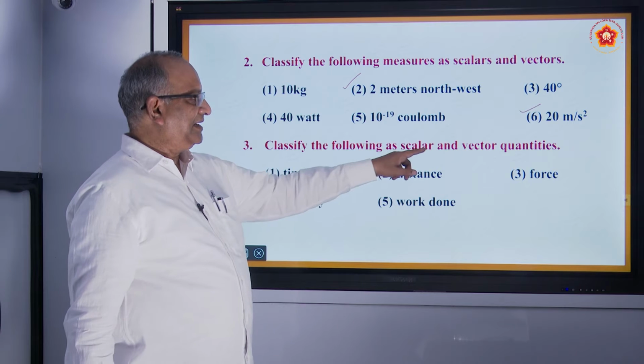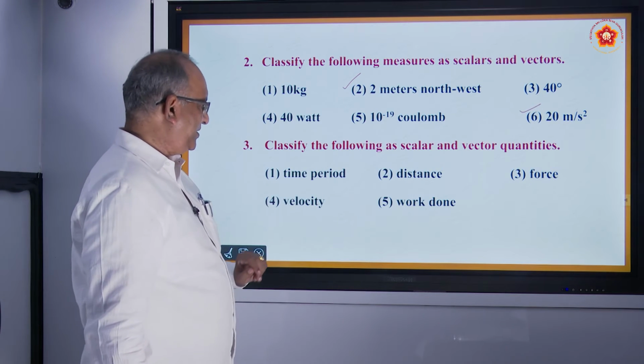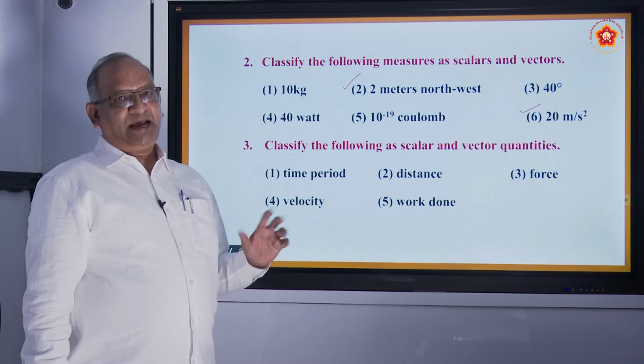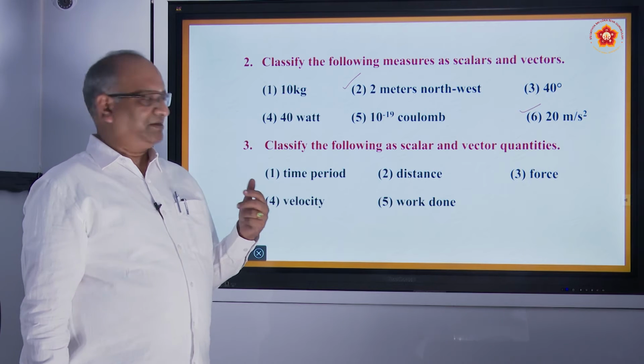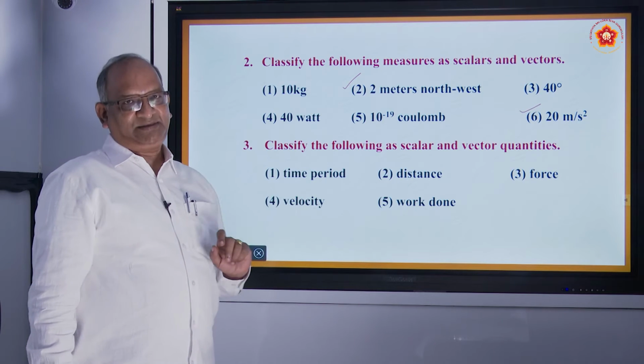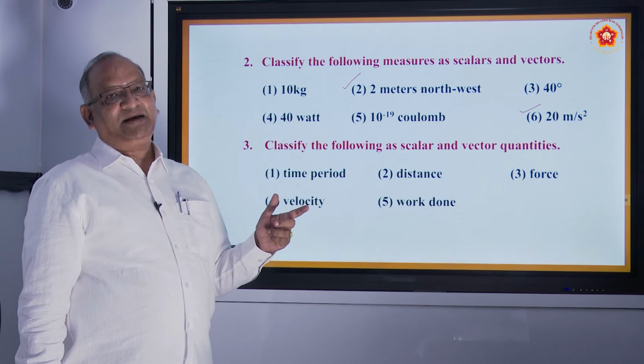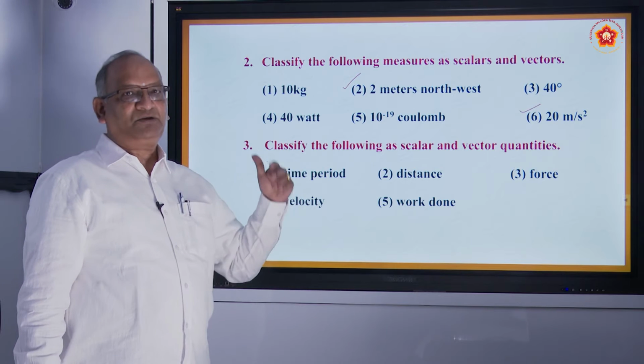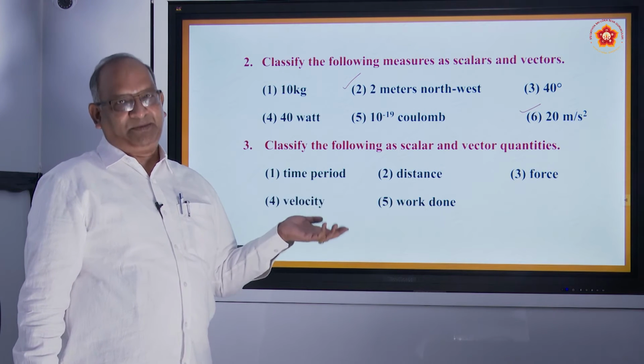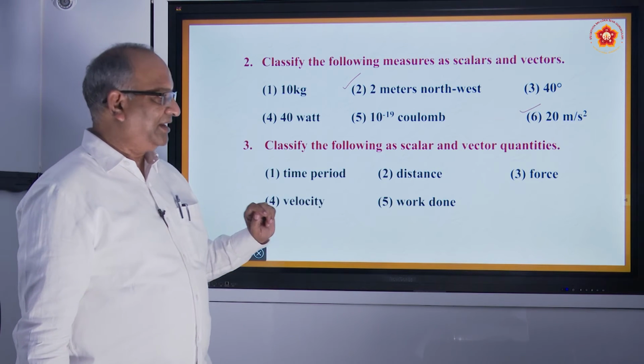Classify the following as scalars and vector. Once again the similar kind of thing. Time period. Time period doesn't require any direction, so it is scalar. Distance also does not require direction. Distance from hostel to college, college to hostel is same. So this is also a scalar quantity.